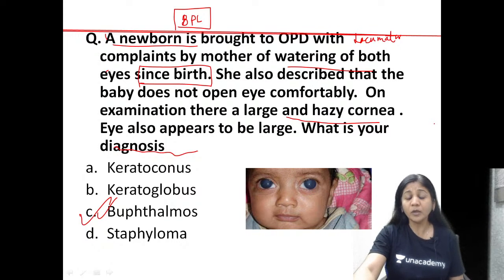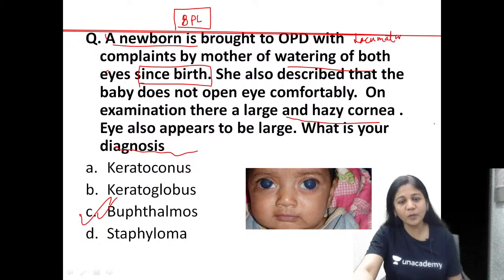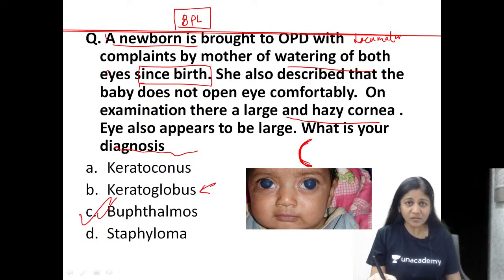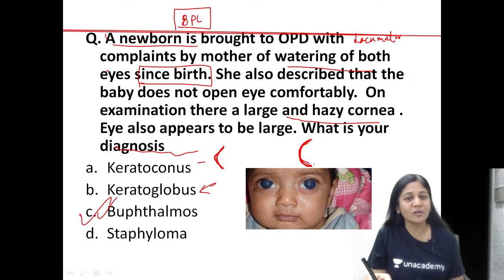Good. Now what about keratoglobus? What is keratoglobus, friends? So keratoglobus is that you have a conical cornea not only in the apex, the whole of the cornea is bulging, whole of the cornea. Okay, this is keratoglobus. What is keratoconus? There is a conical cornea on the interior surface.